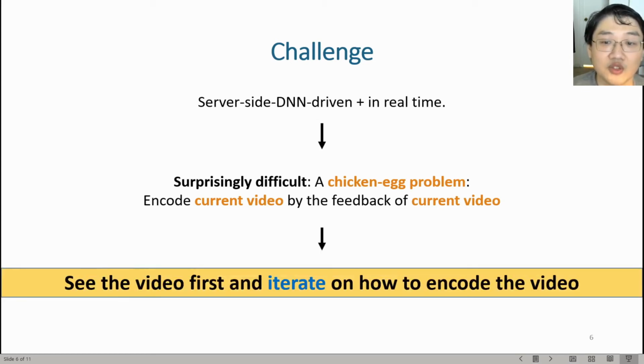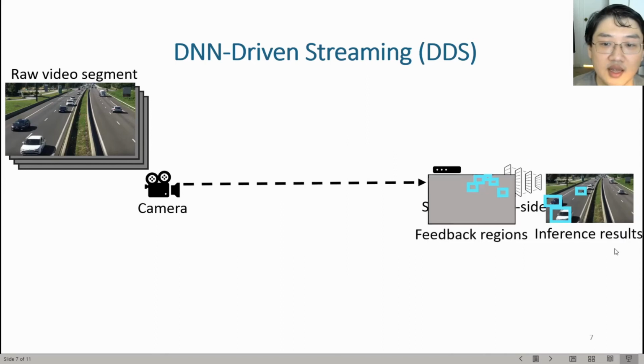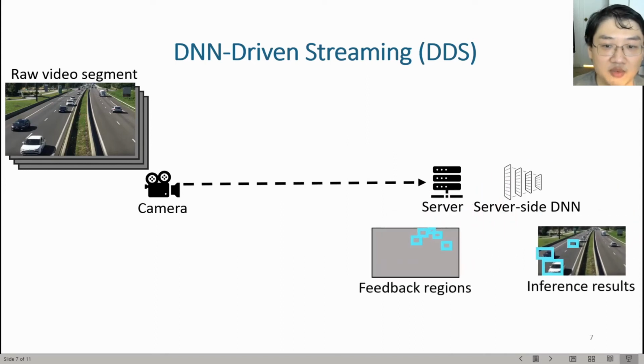Our solution is to let the server see the video first and then iterate on how to encode the video. To instantiate this concept, we present DNN-driven streaming, DDS for short. Specifically, the camera first buffers several frames to form a video segment. Then, the camera encodes this video segment in low quality and sends it to the server. Upon receival, the server feeds this video segment to the server-side DNN and gets the inference results and the feedback regions.